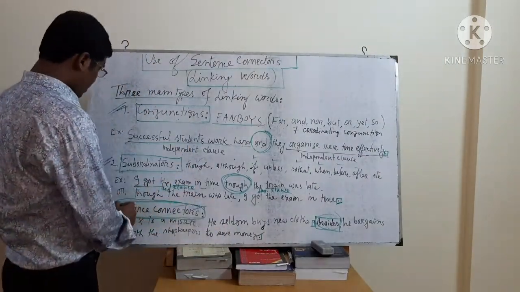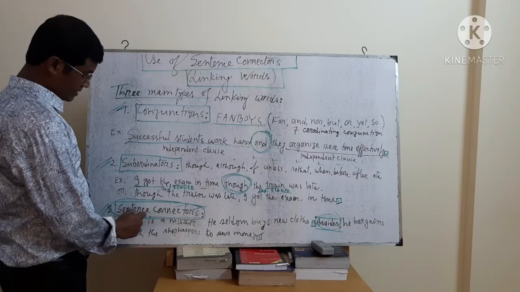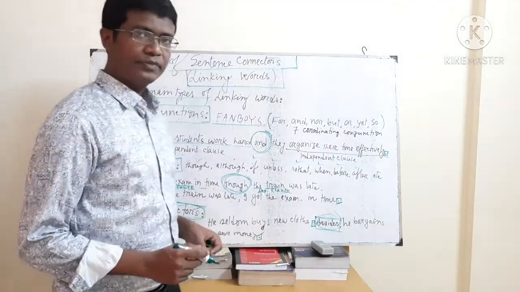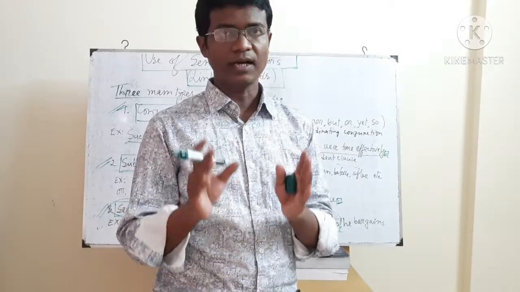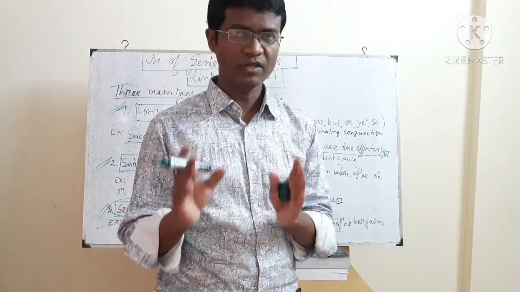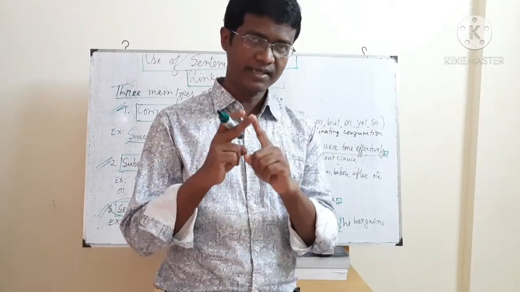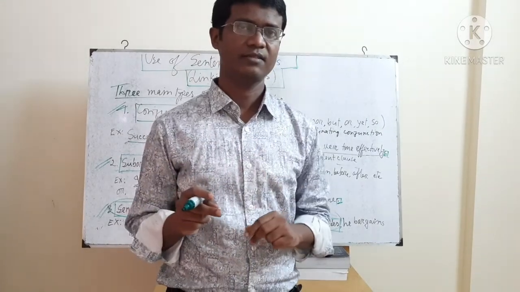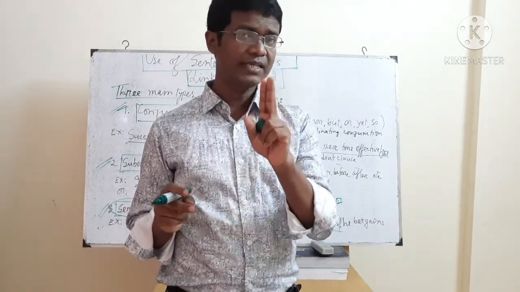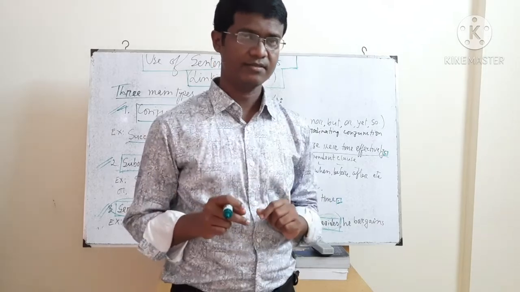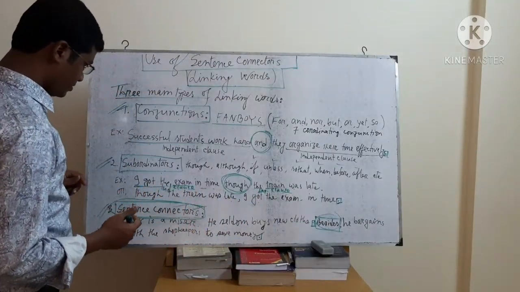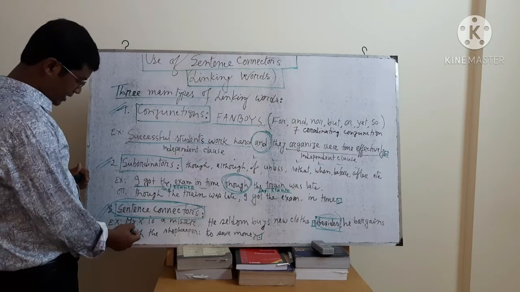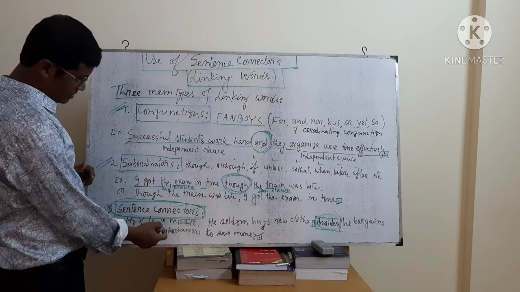Dear students, we come to the third type, and this is sentence connectors. What are sentence connectors? Sentence connectors are linking words that connect two sentences or two ideas of sentences. How? You see, dear students, here are examples. Mr. X is a miser.